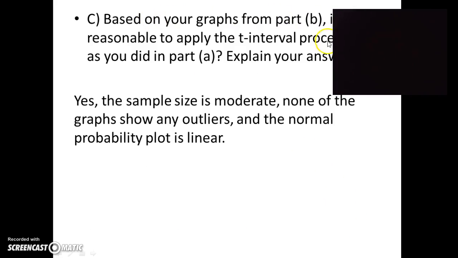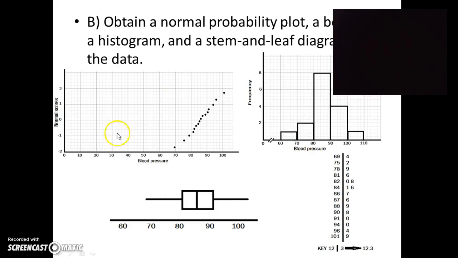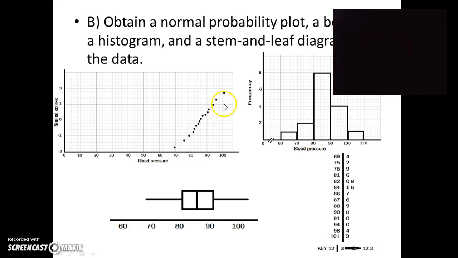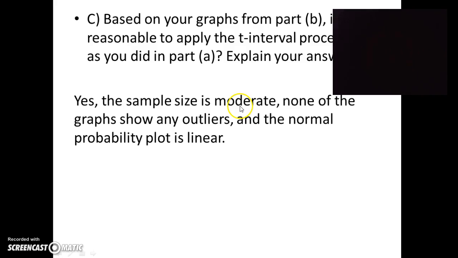Based on the graphs, is it reasonable to apply the t-interval procedure? Yes, because the sample size is moderate and the graphs do not show any outliers. And the normal probability plot is almost aligned. It's linear actually. That's why we can do a t-interval procedure.